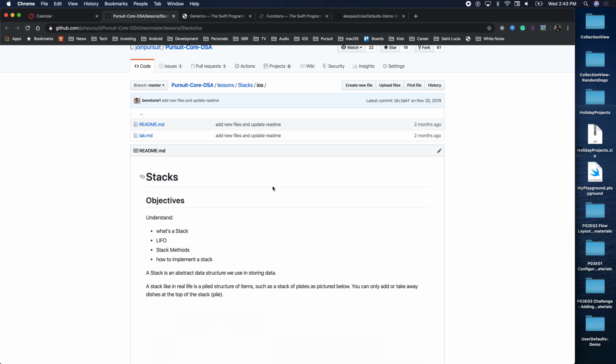Cool, so we spoke about stacks, we spoke about the implementations of stacks, we showed the functionality of stacks, and we coded it out using a struct. We spoke about why it's mutating, because we are changing the value of the elements property. And we tested out our stack structure. Awesome. So I'll slack out the problem and then we'll work on it.